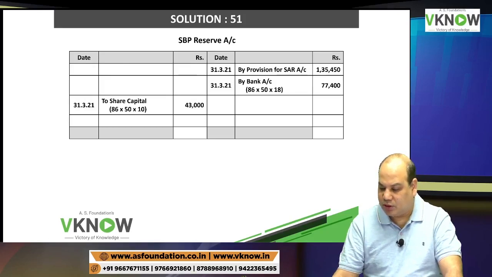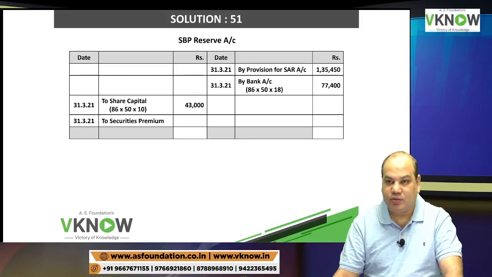To share capital 43,000, is it right? And to securities premium, balancing figure 169,850. Wonderful.